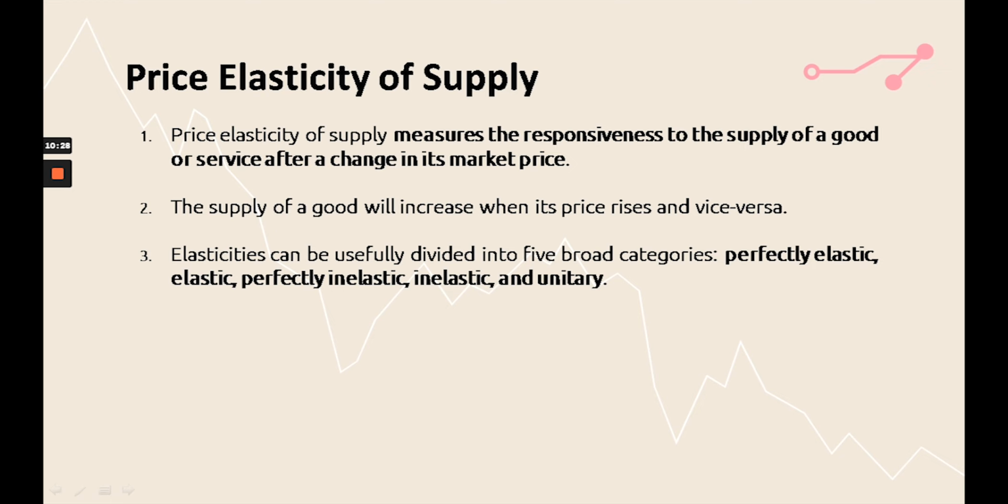If there is an increase in the price of the product and the supply also increases with a higher proportion, then it is said that supply is more elastic. This can again be divided into 5 broad categories: perfectly elastic, elastic, perfectly inelastic, inelastic, and unitary elastic.